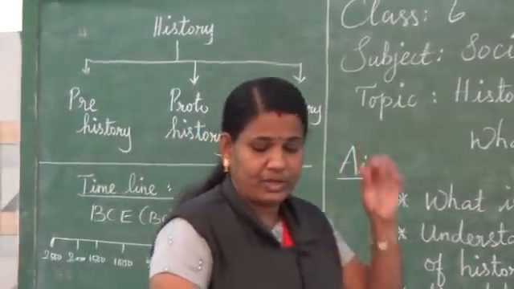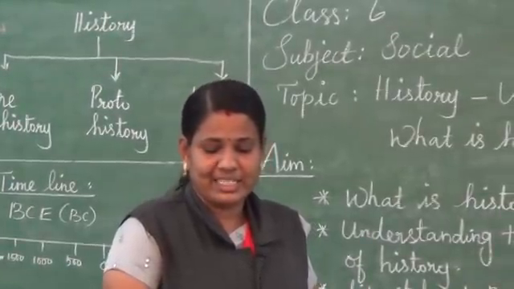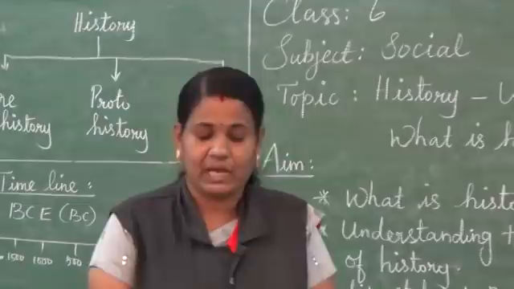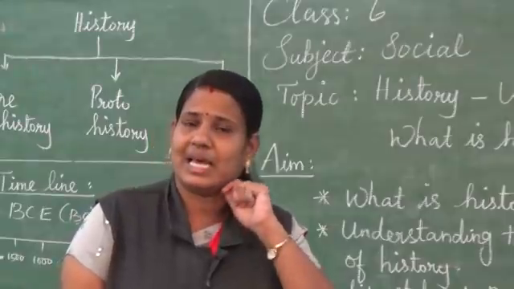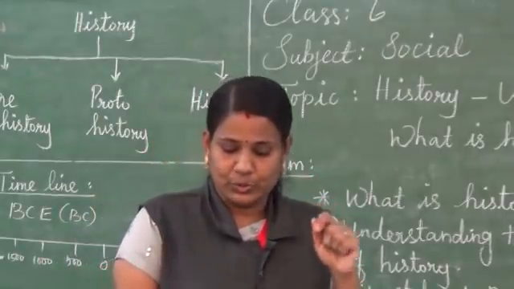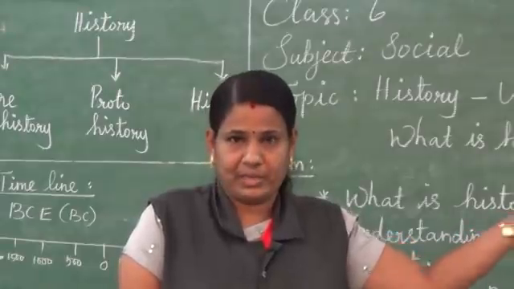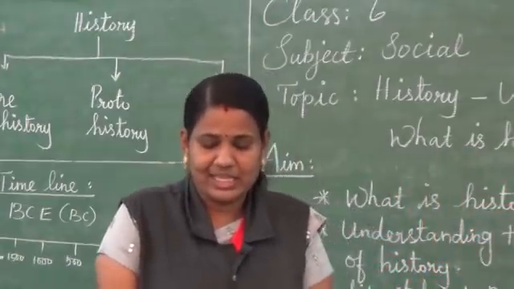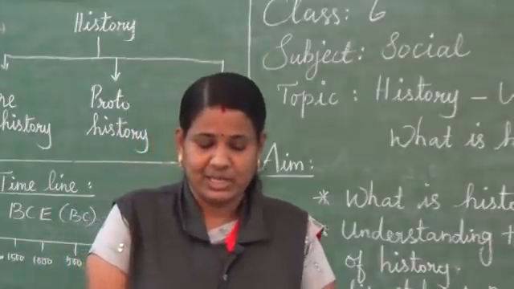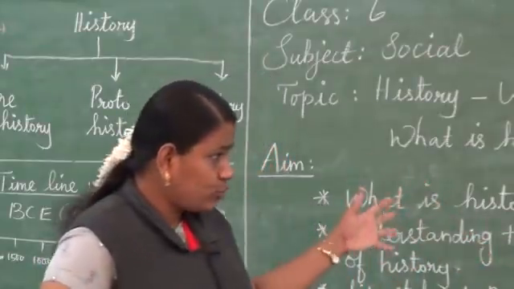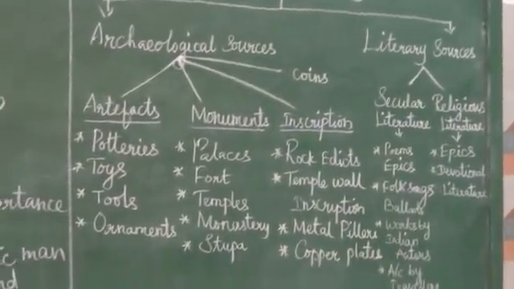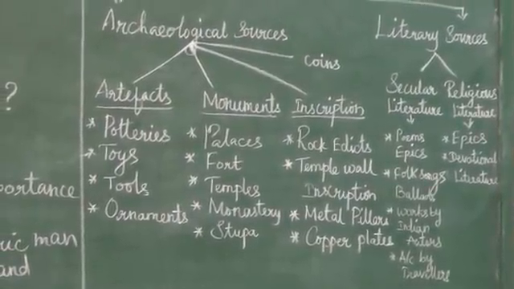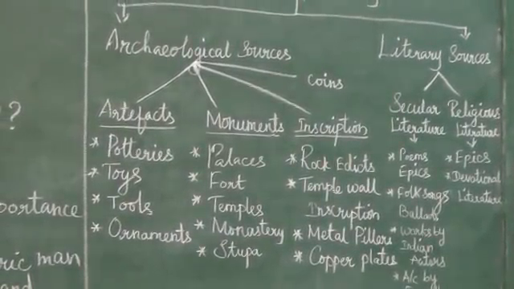What is the meaning of sources? A place, person, text or object from which data can be obtained. Who is an ancestor? A person related to you who lived a long time ago. Then dharma. What is dharma? It means righteousness. Monument: a statue or building. Inscription: written records, which were written on rocks, temple walls and pillars.